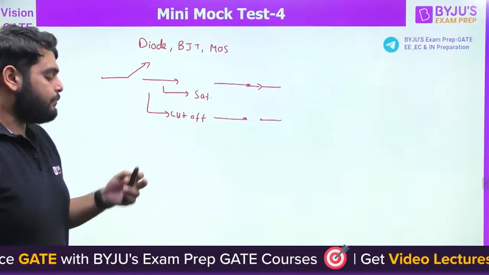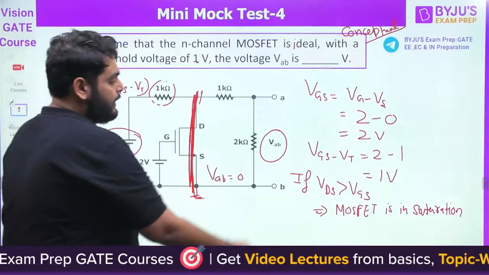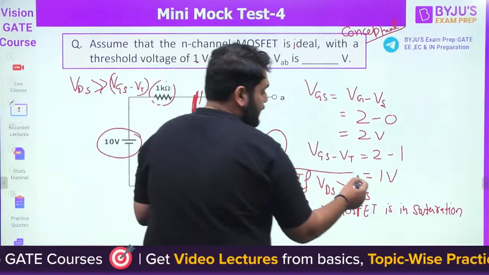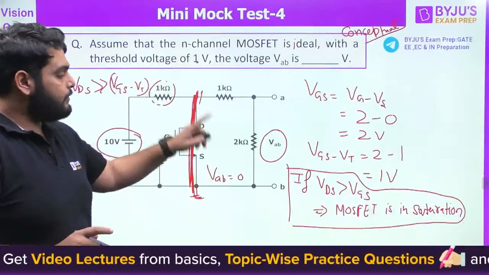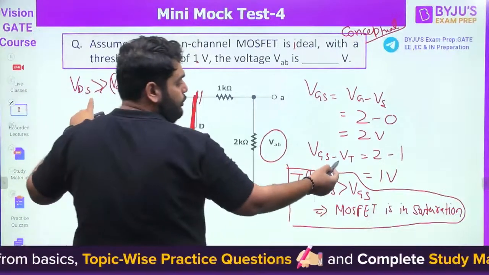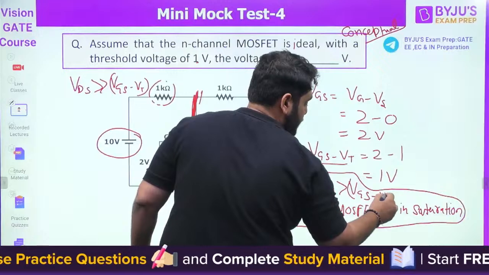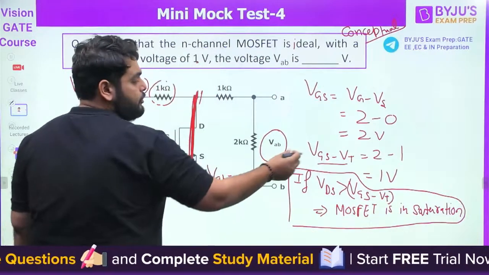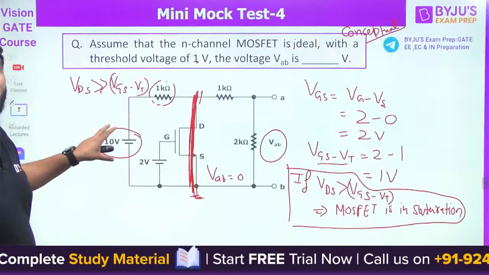Now, next point. When you talk about the MOSFET, this is the condition for saturation: the drain to source voltage must be more than VGS minus VT. So this condition is going to be satisfied here. Why? Because the overdrive voltage, VGS minus VT, is equal to 1 volt, and the drain voltage you are applying is 10 volt.